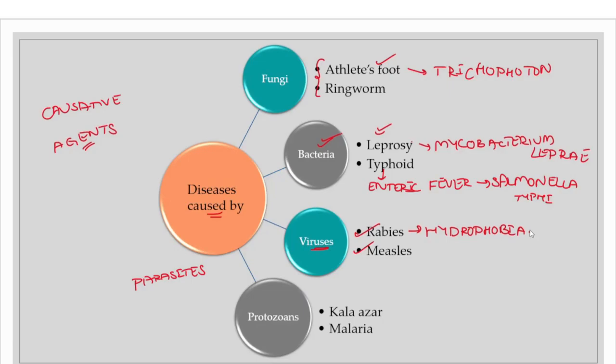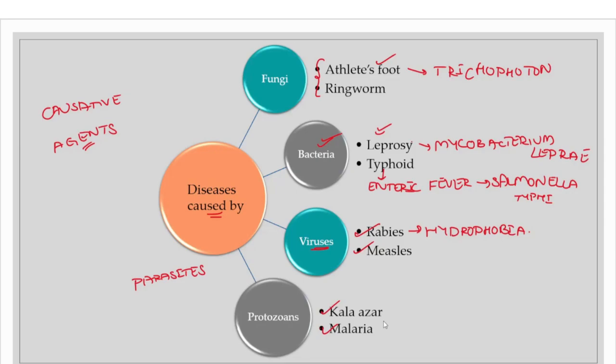So you have to be able to differentiate between the diseases caused by various causative agents like bacteria, virus, fungi, etc. Then we have finally the diseases caused by protozoans. We have examples like malaria and kala azar. Malaria, as we know, is caused by Plasmodium, and it is transmitted to humans by the bite of an infected female Anopheles mosquito. There would be three stages under malaria: a cold stage, fever stage, and sweating stage.